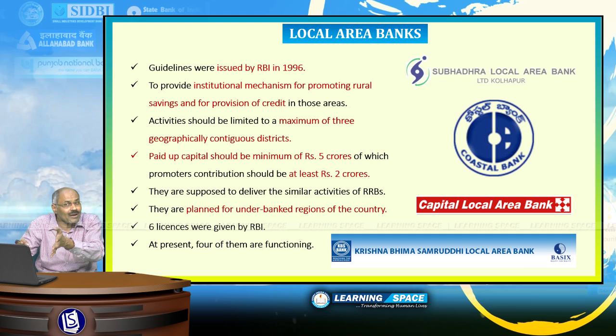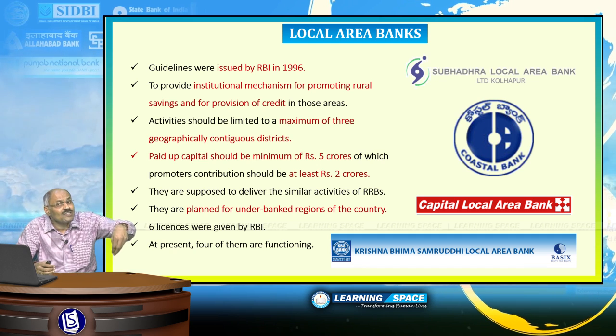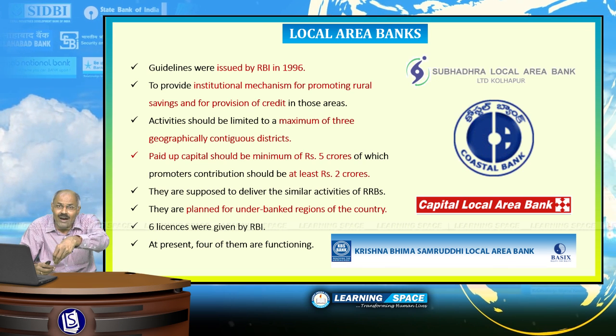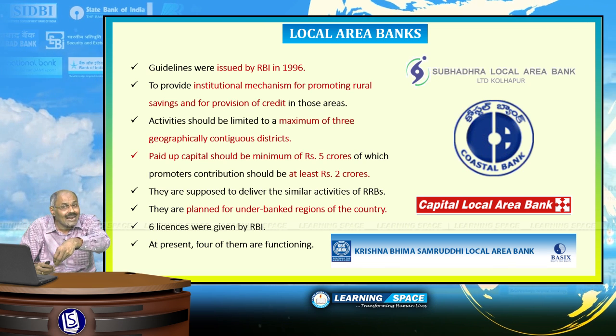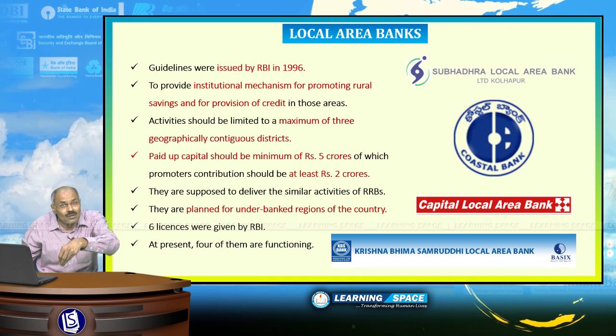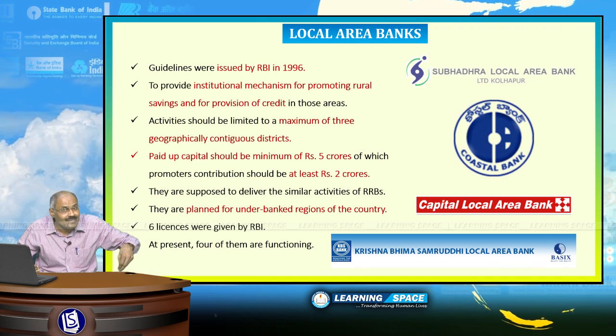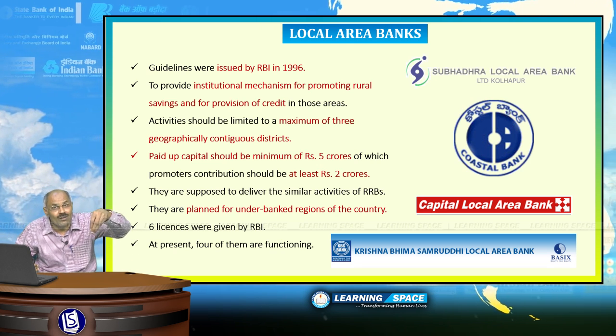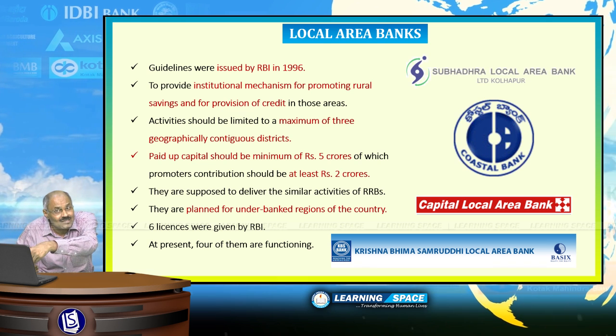So these 4 are in existence. Guidelines were issued by Reserve Bank of India in the year 1996. Basically, they are established on the lines of rural banks, so as to provide institutional mechanism for promoting rural savings and for provision of credit in those areas.